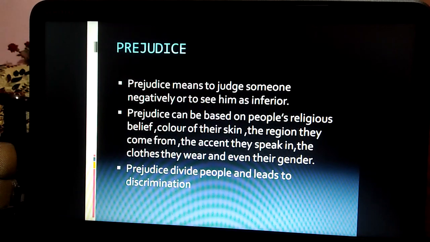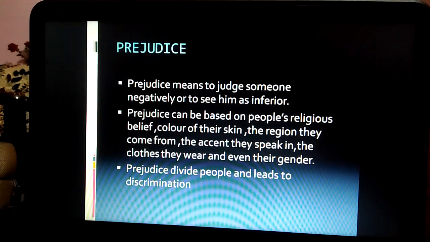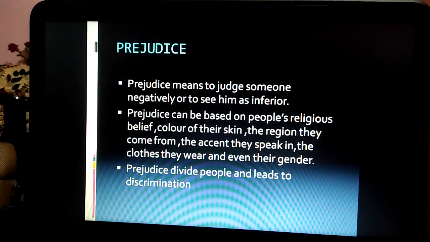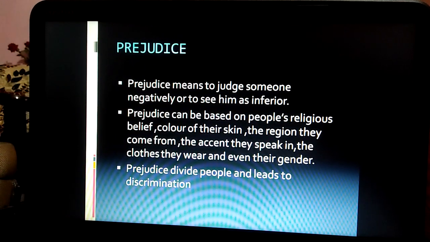Prejudice means to judge someone negatively or to see him as inferior. Here, in prejudice, we judge somebody negatively only. We do not see the positive aspect of the person. It can be based on people's religious belief, color of their skin, the region they come from, the accent they speak in, the clothes they wear, and even their gender.